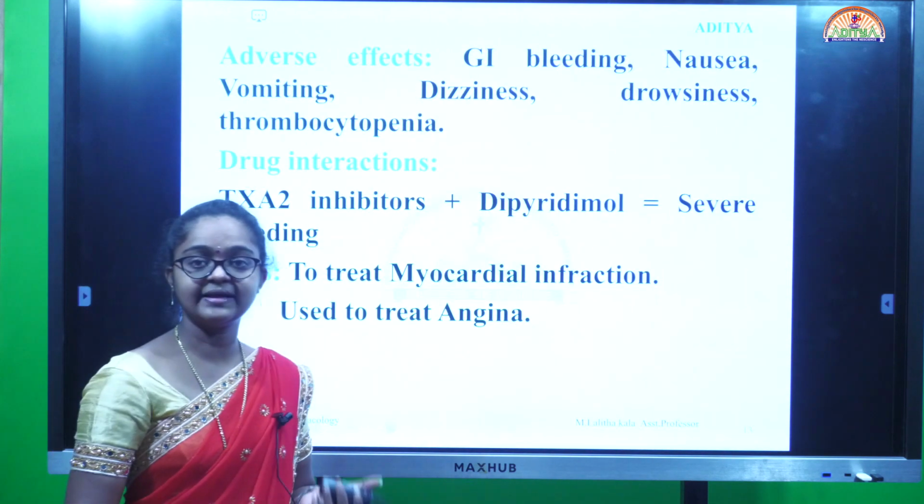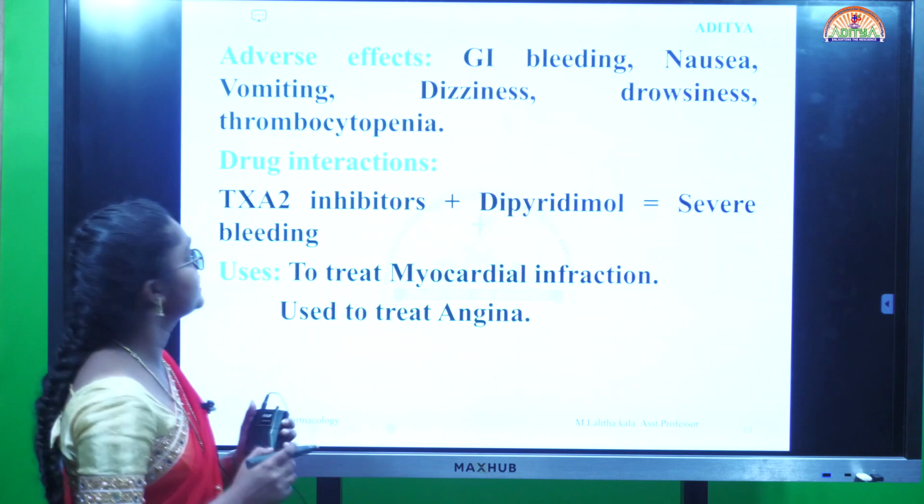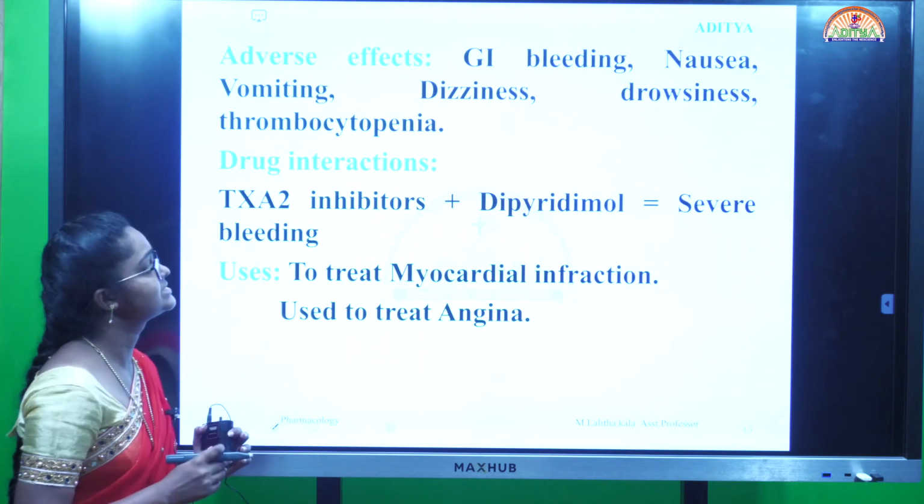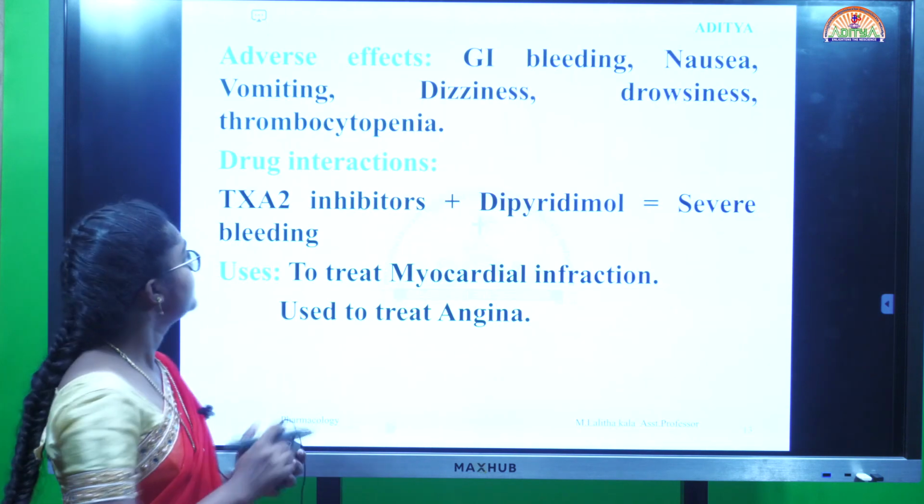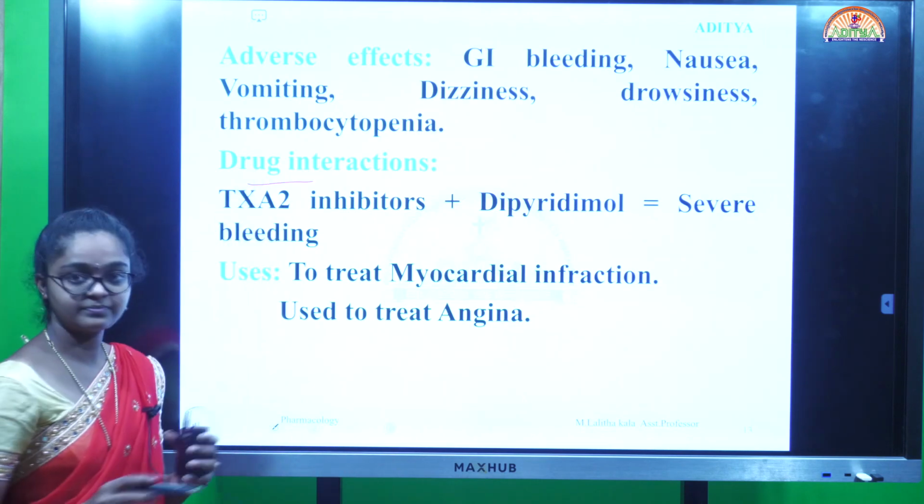Adverse drug reactions include gastrointestinal bleeding, nausea, vomiting, dizziness, drowsiness and thrombocytopenia. Next, coming to drug interactions.